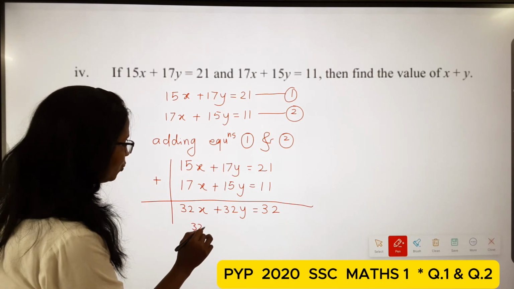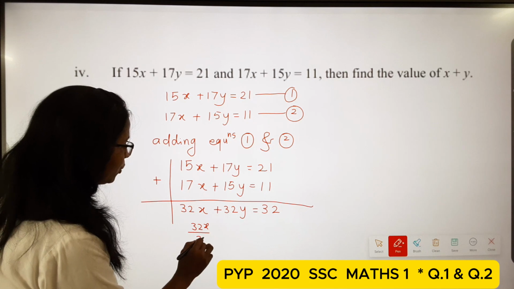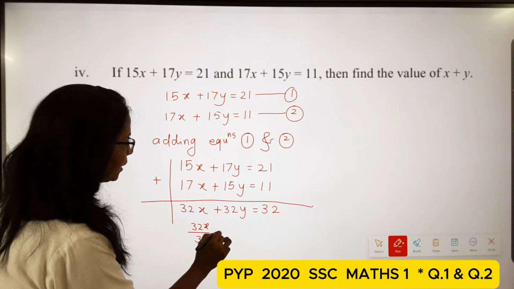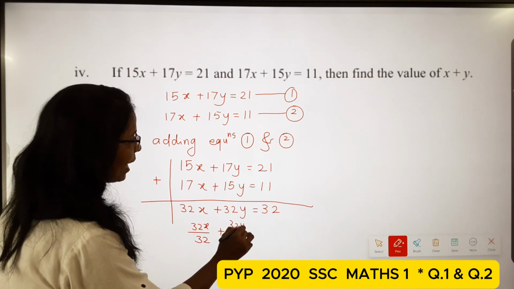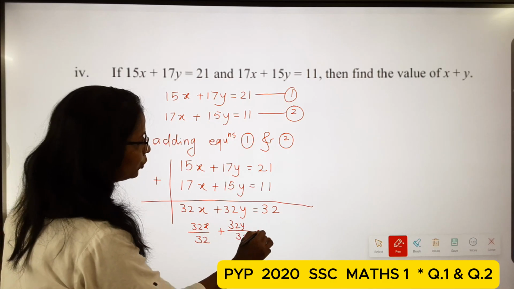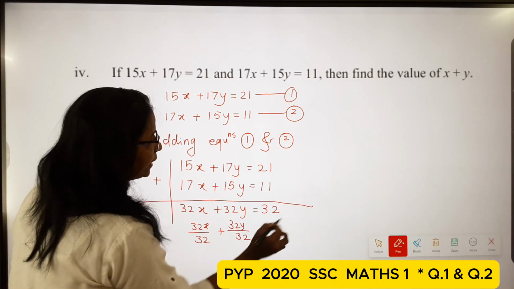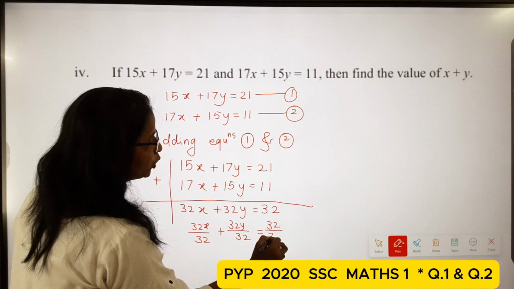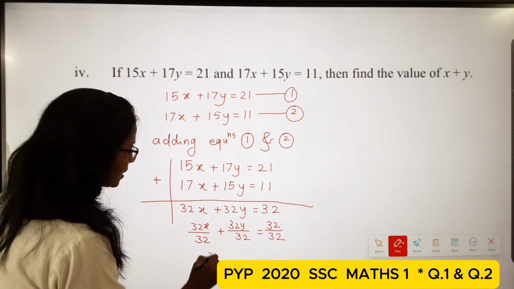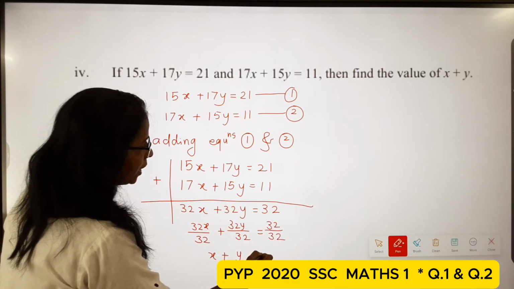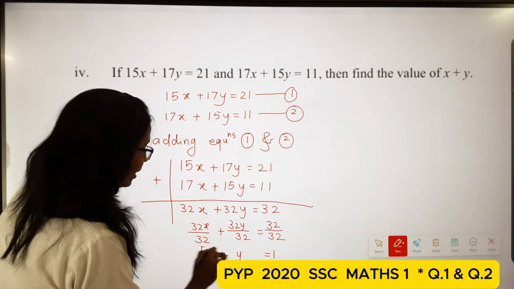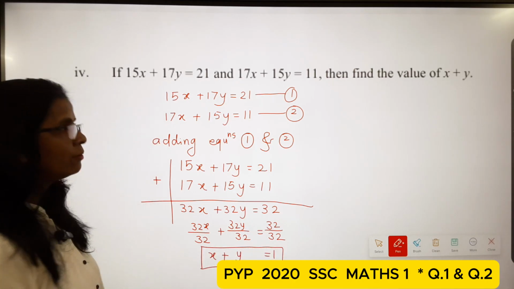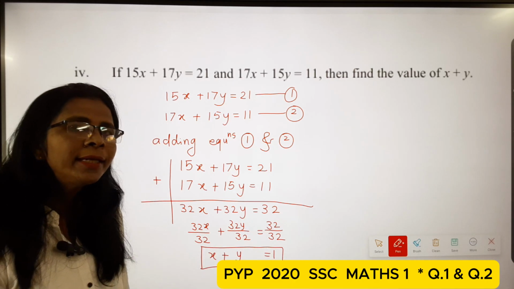So here, 32x divided by 32 plus 32y divided by 32 is equal to 32 divided by 32. So now here x plus y is equal to 1. That is what we have to find out.